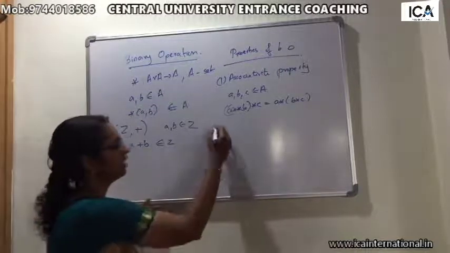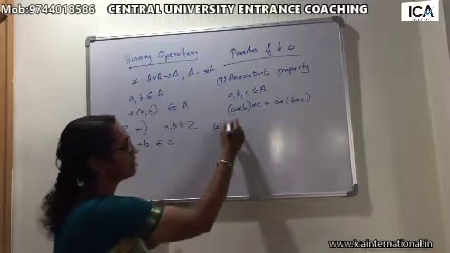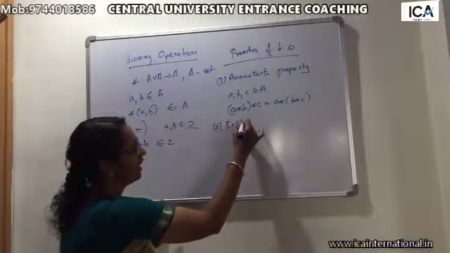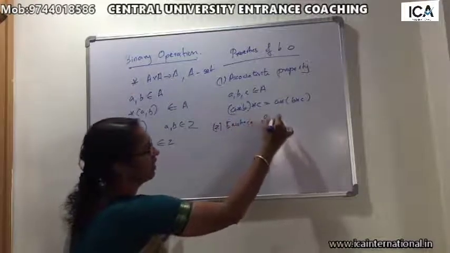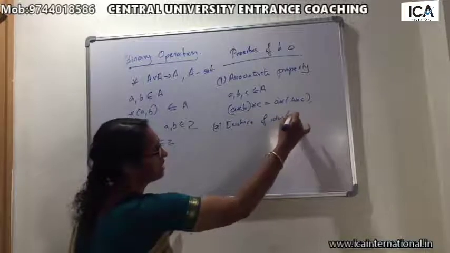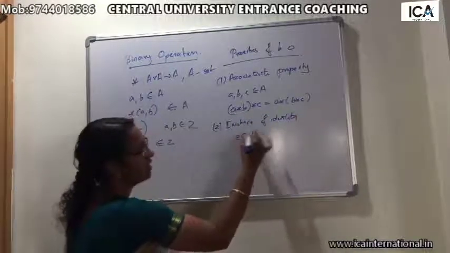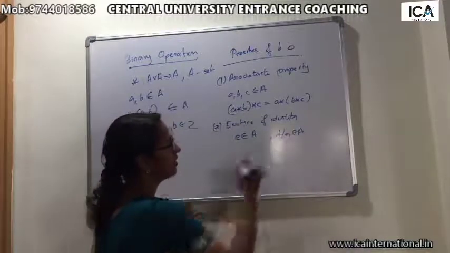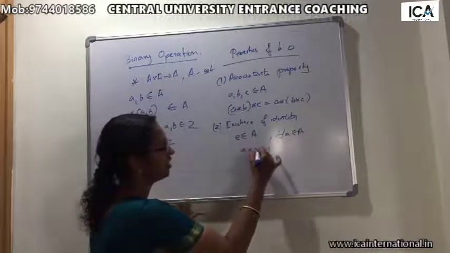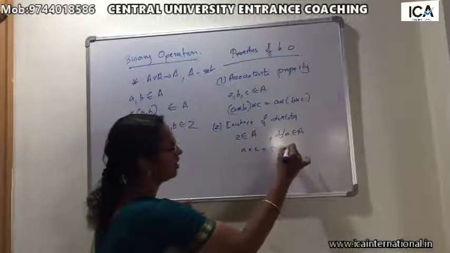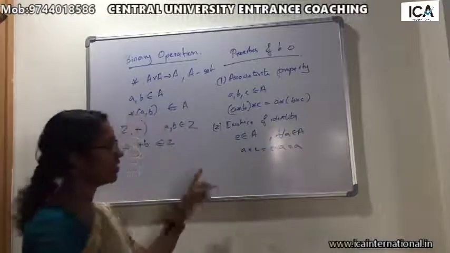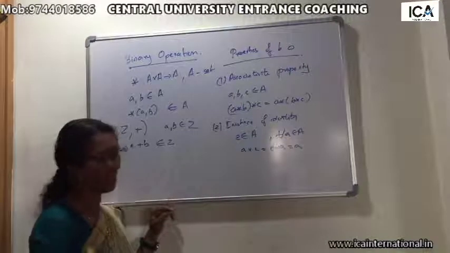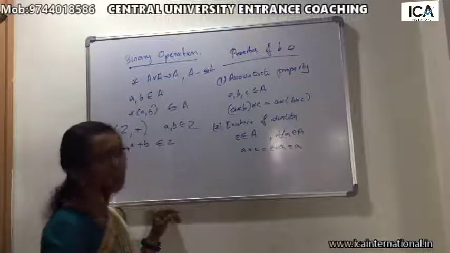Two, existence of identity: if there exists an element e in the set A such that for every a in that set, a star e equals e star a equals a,